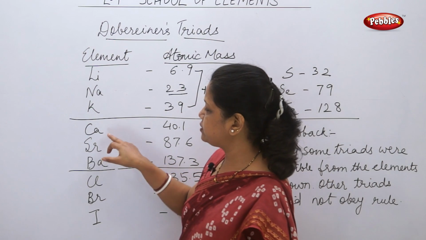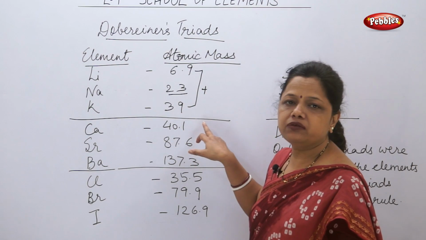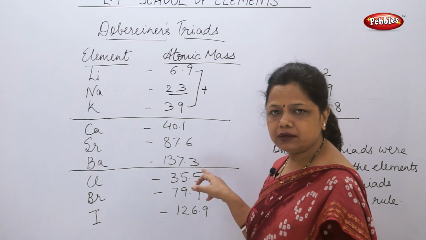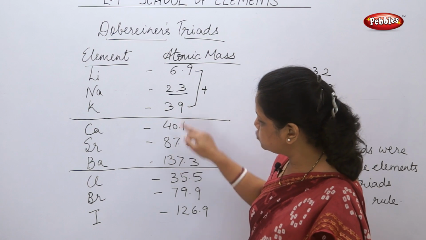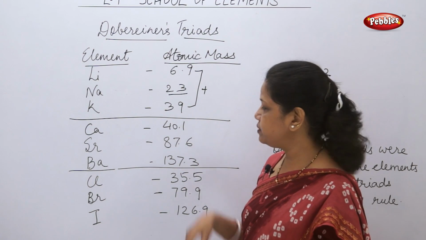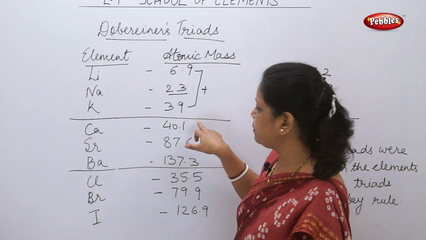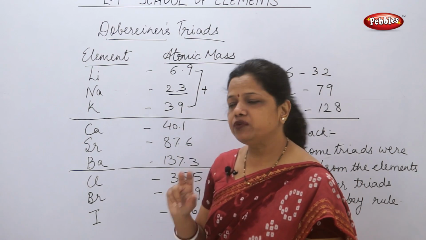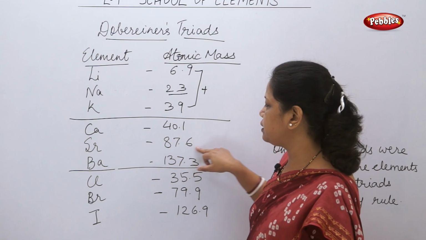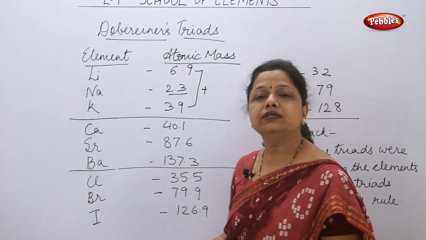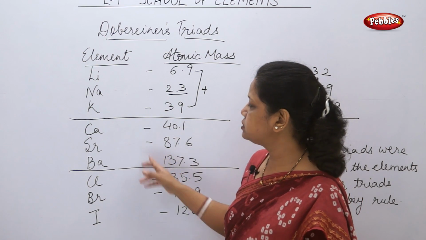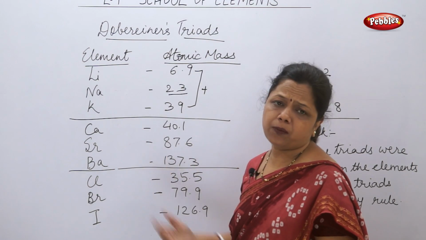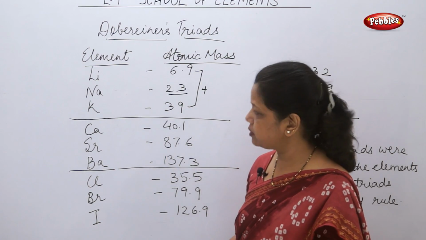The atomic mass of calcium is approximately 40.1 and barium 137.3. If I find the average of these 2, the result is approximately 87.6, and that was the atomic weight of strontium. This property he saw was quite similar.